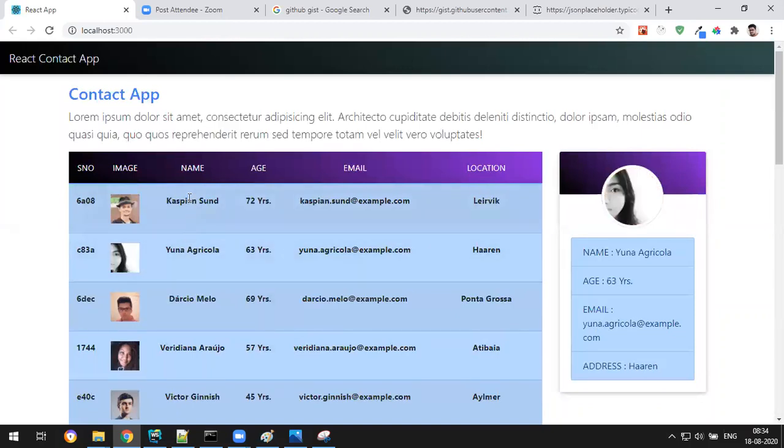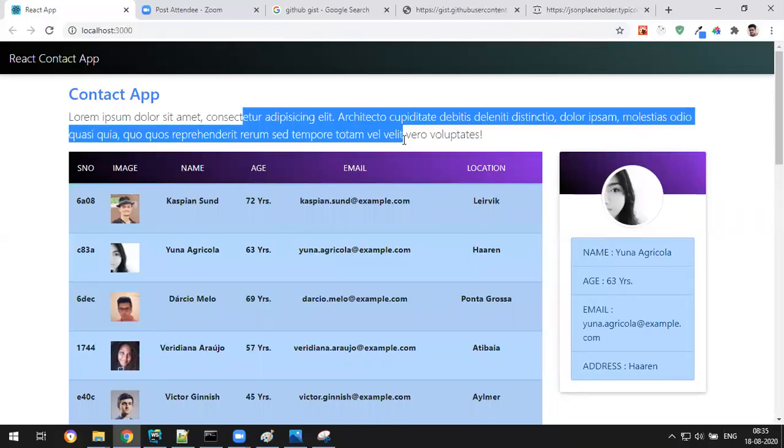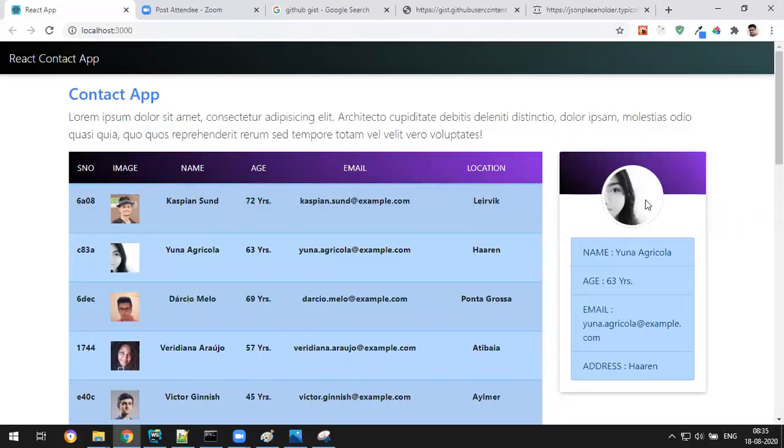But what is the concept we have is components interaction. These two interactions, parent to child and child to parent, and also we discussed how to fetch data, how to display it, and data binding. Everything we have seen, and it's real data. Fine. So this is the contact app, and one more example is there before we start with routing.